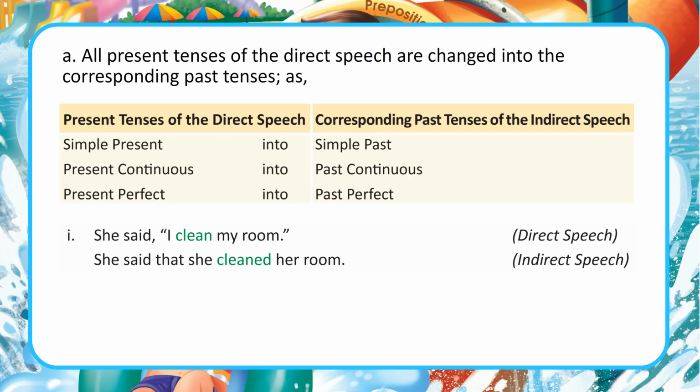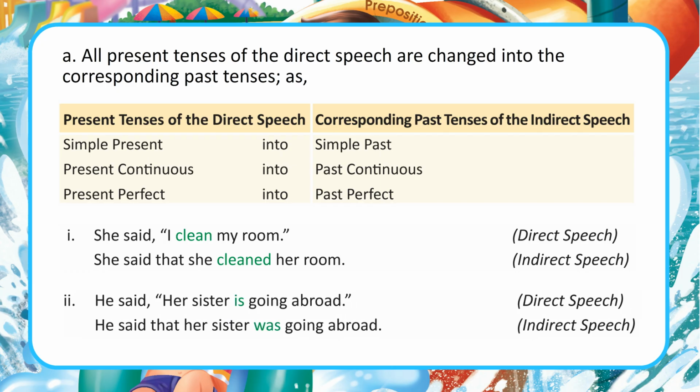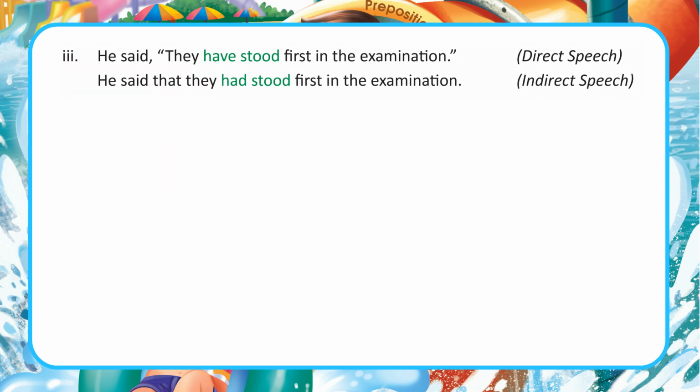She said, "I clean my room." She said that she cleaned her room. Direct speech. Indirect speech. 2. He said, "Her sister is going abroad." He said that her sister was going abroad. Direct speech. Indirect speech. 3. He said, "They have stood first in the examination." He said that they had stood first in the examination.